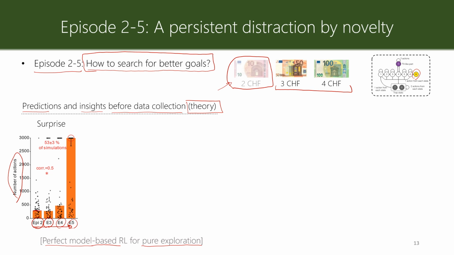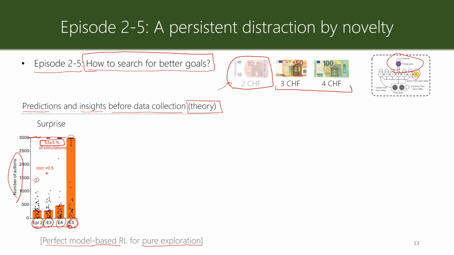The bars show the median number of actions, and each of these dots is one of the simulations. 3000 steps is where I kill the simulations because otherwise it can run forever. As you can see, the number of actions is very high. The agents get distracted by the stochastic state to the extent that in episode 5,